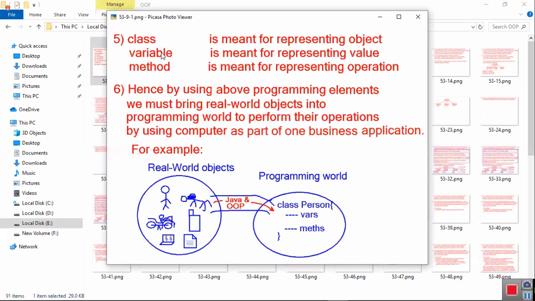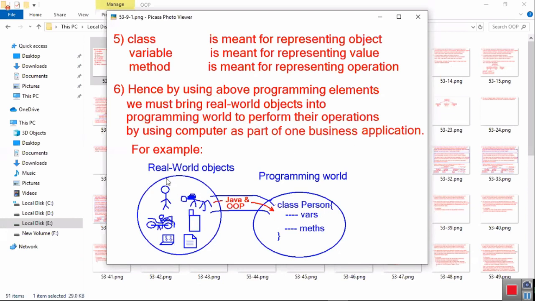Okay, so in future, when I ask a question, I want to represent this object in the programming world, how can I do it? Then you must say by using class. In future, I will ask a question: I want to store a value, how can I store it? By using variable. In future, I will ask a question: I want to implement an operation, I want to develop one logic, how can I? By using method. Hence, by using the above programming elements, we must bring real world objects into the programming world to perform their operations by using the computer as part of one business application.